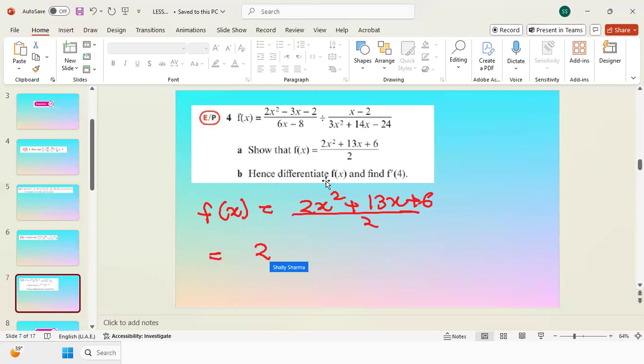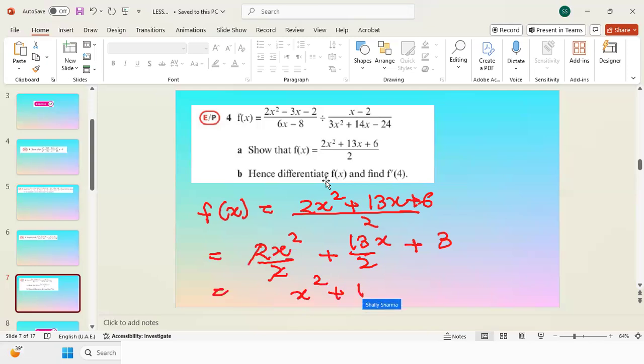If you want, you can write it as individual terms. You can divide it by 2. So 13x by 2 plus 6 by 2, which is 3. So the 2 and 2 cancel, and we got x squared plus 13 over 2 x plus 3. So far this is f of x. Now I will start differentiating it term by term.